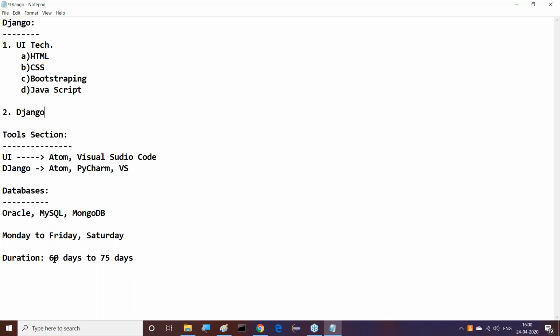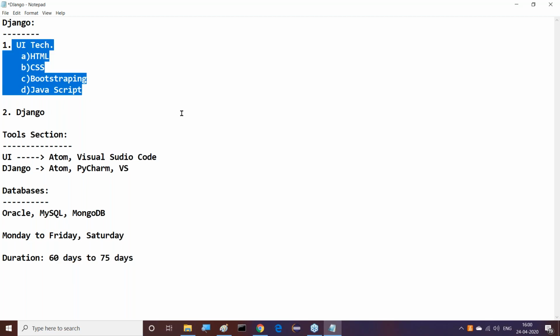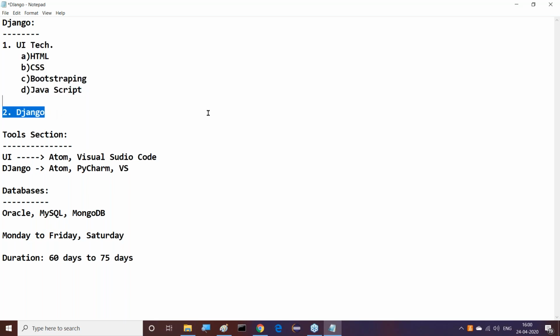Whatever I am telling you, 2 to 2.5 months of time, just leave the time to me. Then I will take the responsibility of your total Django framework, UI technologies and Django. Almost all, we can think of it as a separate course. UI technology is a separate course I have to touch. Before this session, maybe yesterday also, I thought of starting Django directly. But as I know the importance of UI technology in Django, I'm thinking about it.